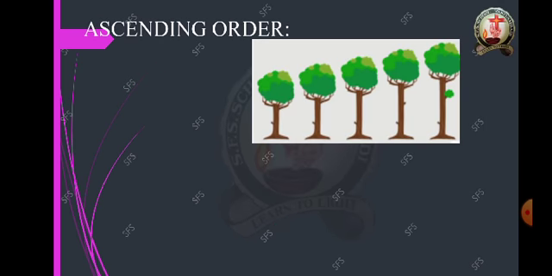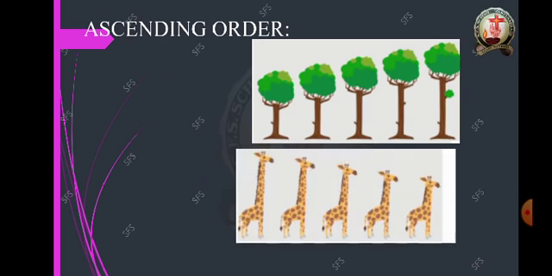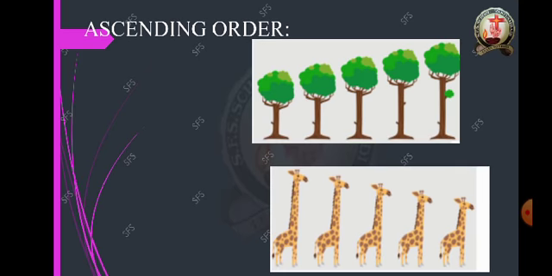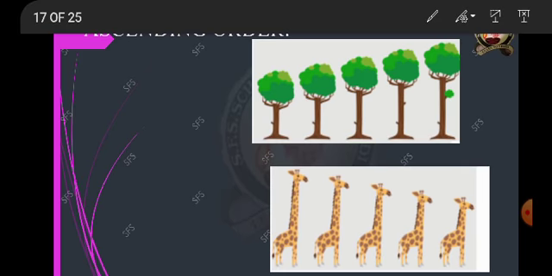This is ascending order, and the next one is bigger. This is bigger and this is smaller. So L and S. So from larger to smaller, what is that? Yes, very good. That is descending order.